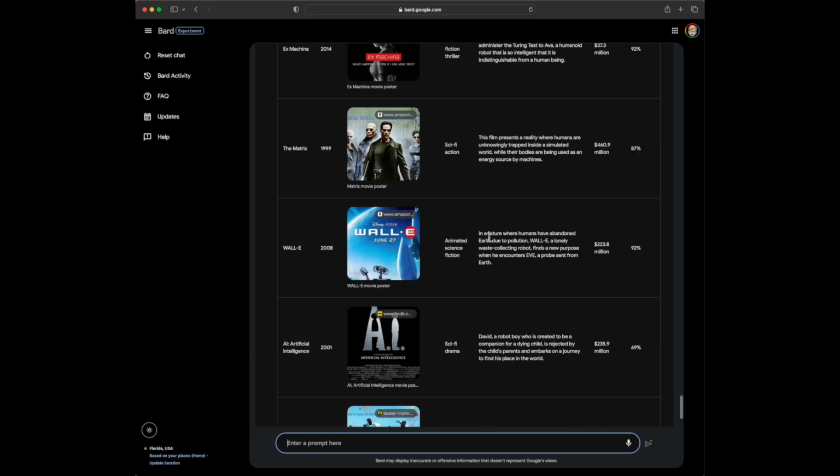Let's see here. The movie A.I. Artificial Intelligence. David, a robot boy who is created to be a companion for a dying child, is rejected by the child's parents and embarks on a journey to find his place in the world. Yes, I remember this movie came out, and I remember seeing it and thinking, wow, this is amazing. It's so dark. It's definitely from the perspective of this robot boy, and it's really heartbreaking to be built for a purpose, to be rejected for that purpose, then have to find your own path, and to feel so programmed in a way that you have to go beyond that.